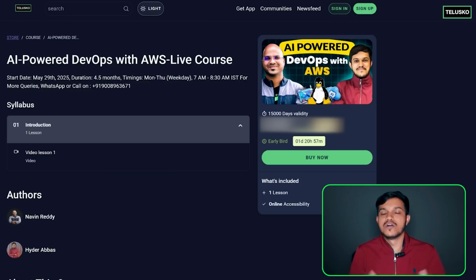It is AI-powered DevOps with AWS. AWS is the cloud which we are going to use in order to learn these DevOps tools. So irrespective of your background, even if you are a senior software developer, it is important for you also to learn the DevOps tools. It is for everyone.